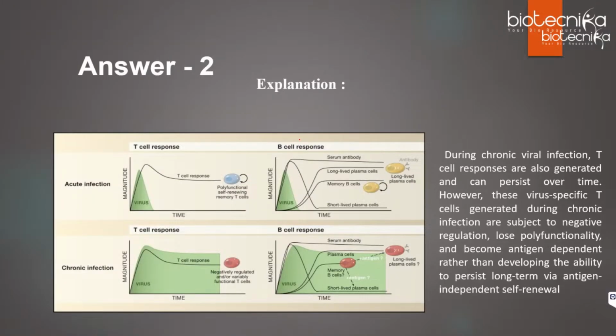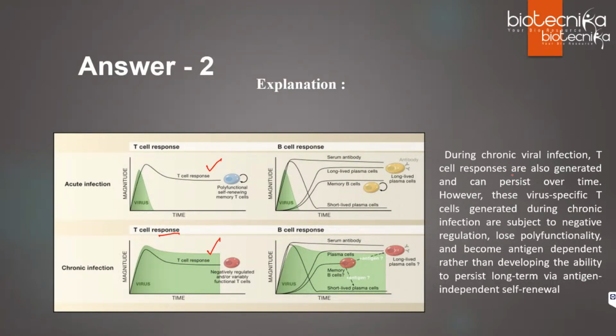Okay, so here I have shown you a few more graphs. It will help you answer the questions related to graphs. For T cell response in acute infection, you can see the graph: the T cell response will be higher compared to the viral load. For chronic infection, the T cell response will also be there, but it won't be able to control the viral load. The viral load is also high. So it's negatively regulated, right?